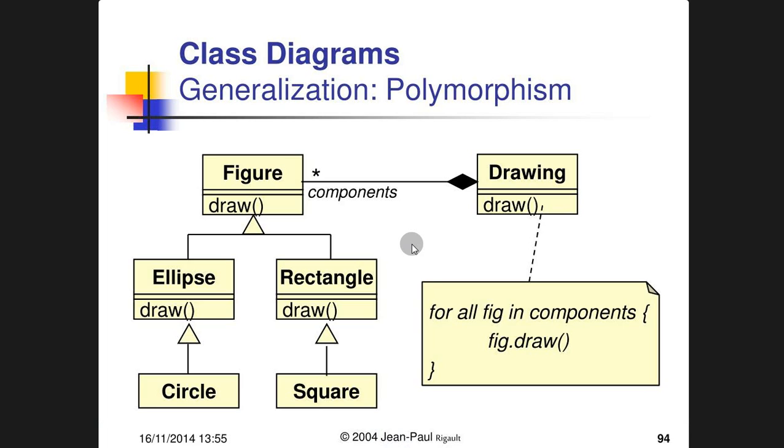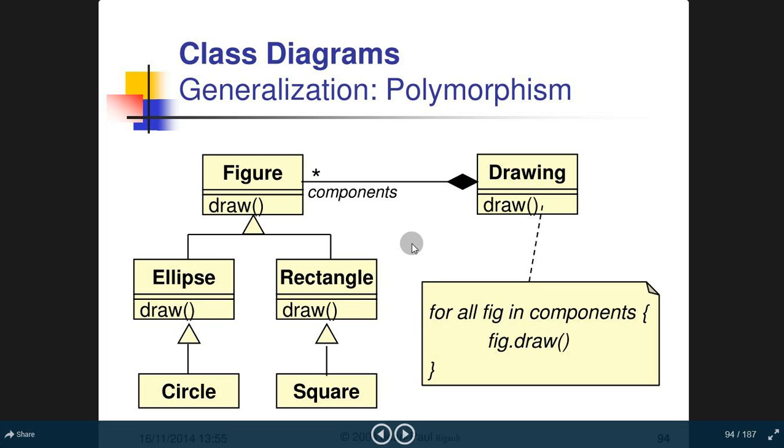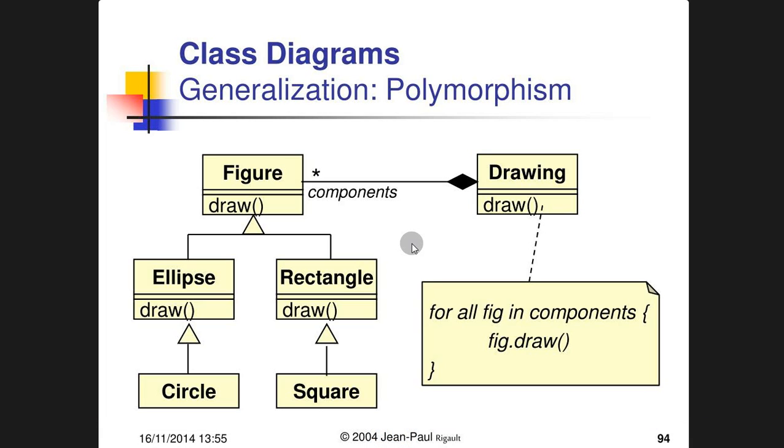Now if we differentiate figure, it could be ellipse or it could be rectangle. Rectangle is also a class, which has different drawing statements, which are objects. It is also related to the square. Ellipse is a class which has different objects like draw, and it is also related to the circle, because circle as a class is basically within the ellipse. Basically, a circle is a kind of ellipse. So the class circle will be a subset of ellipse. In the same way, square is a subset of rectangle.